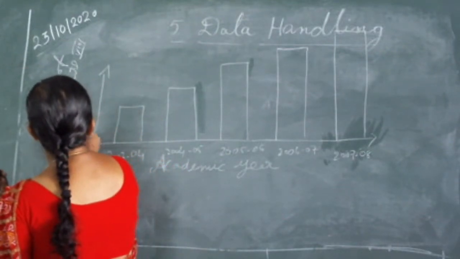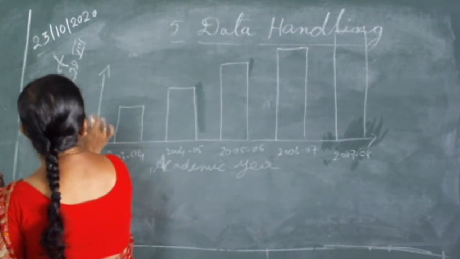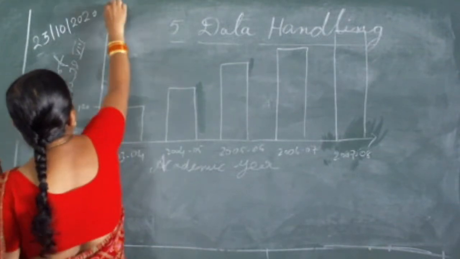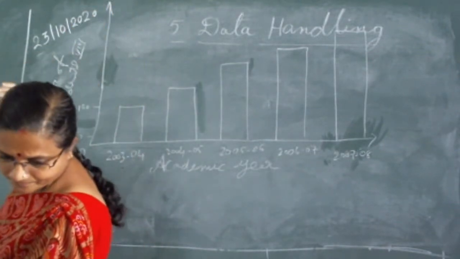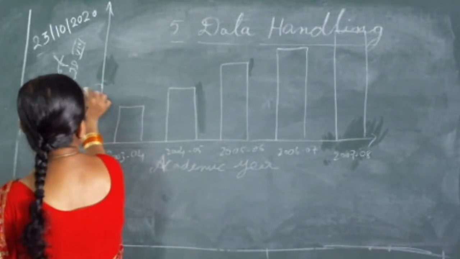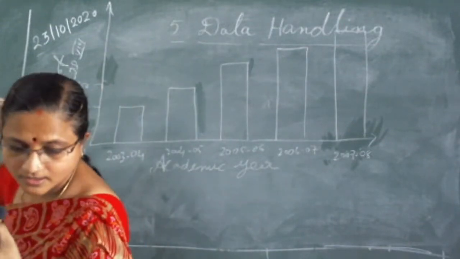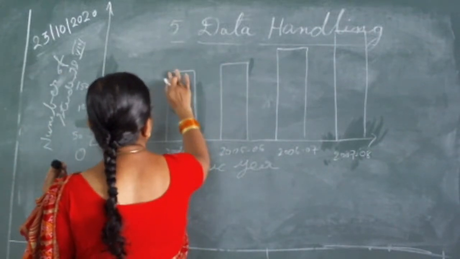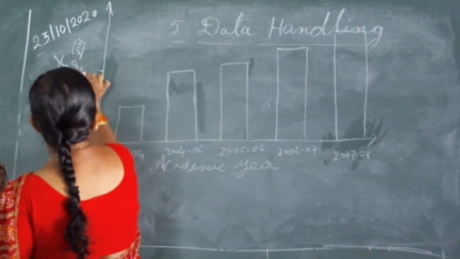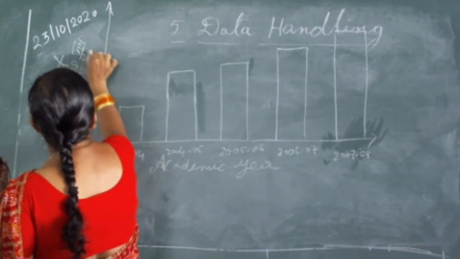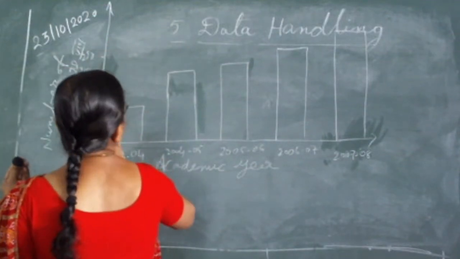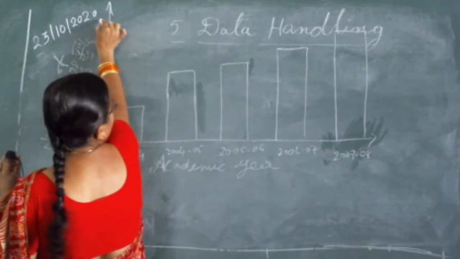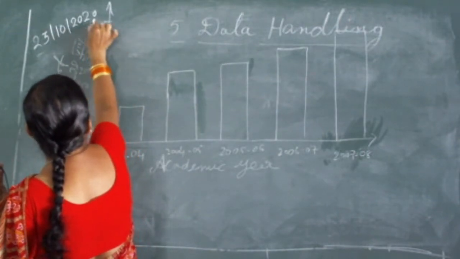From 0, and then we are taking 50, afterwards 100, 150, 200, 250, 300, 350.